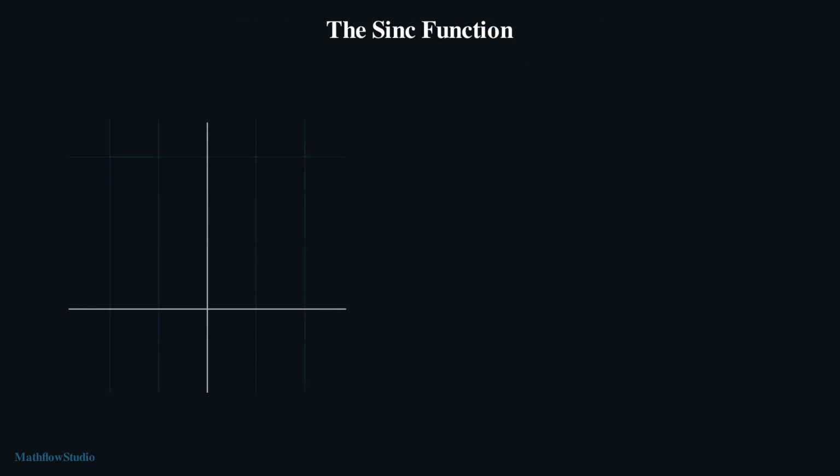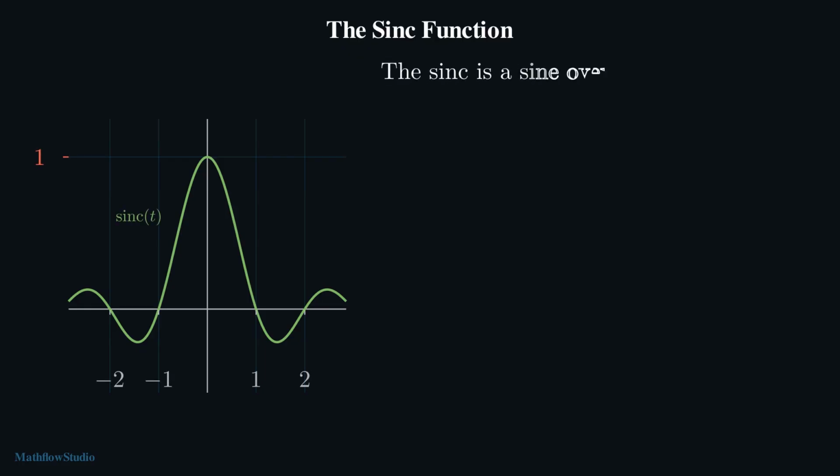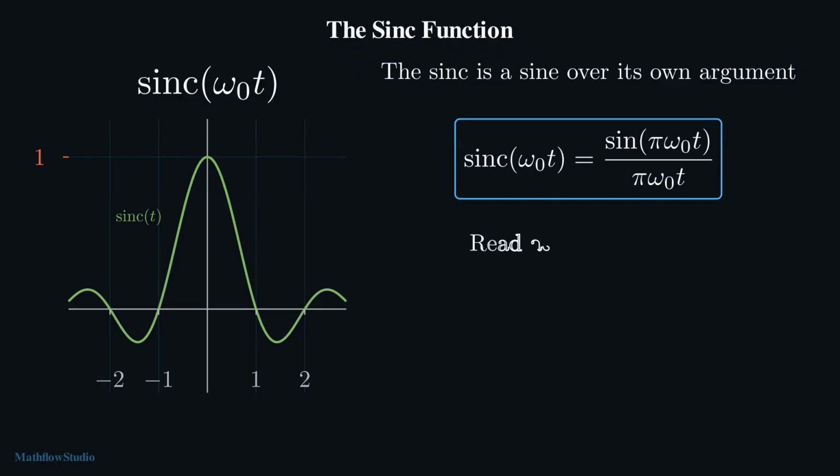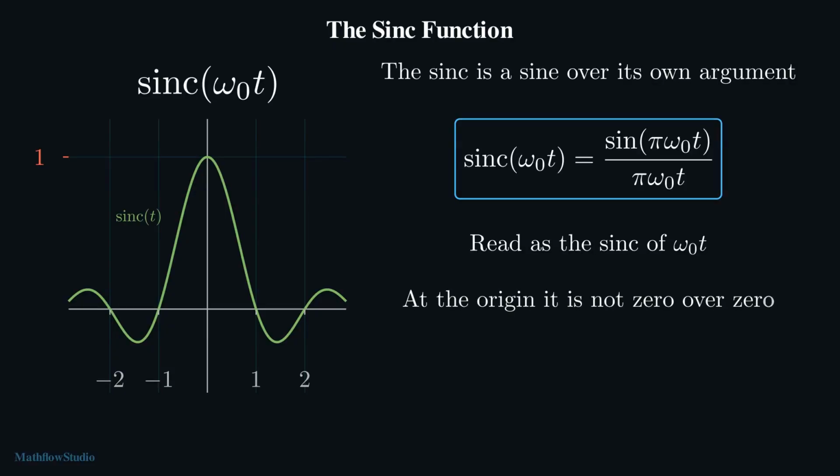A second elementary signal is drawn on the same kind of axis. The sinc is a sine divided by its own argument. The definition puts pi times the argument in the sine above and the same quantity below. The symbol is read as the sinc of omega naught times the time. At the origin, the quotient is not 0 divided by 0. The sine of a small angle approaches that angle, so the sinc equals 1 at the origin.